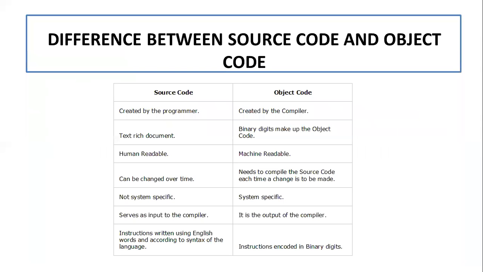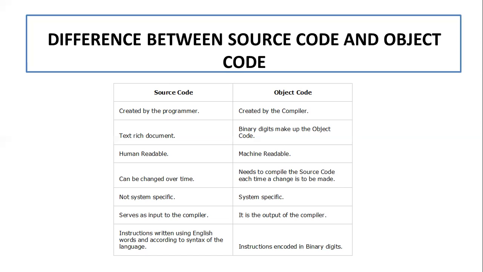Now here, class, I have mentioned one difference, that is the difference between source code and object code. Source code is created by the programmer. So the code written by the programmer is known as source code. On the other hand, object code is created by the compiler. The compiler will compile a program and create the object file, which is known as object code. Source code is a text-rich document, and binary digits make up the object code. Text-rich document means whatever code you have written in simple English format. On the other hand, object code will have binary digits.